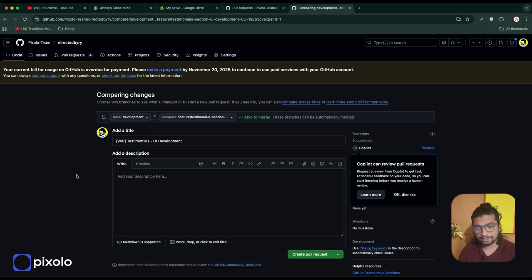So this basically shares the information that, hey, I'm working on this. Just to let you know that testimonials UI development, I've picked it up and I'm working on it. The PR is there, and as soon as I remove the WIP tag, you are invited to review my code.